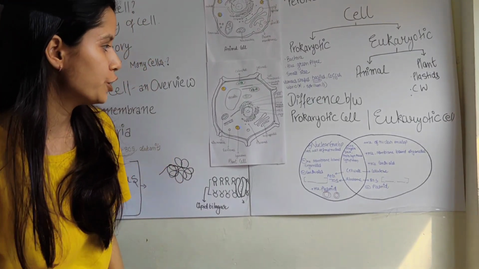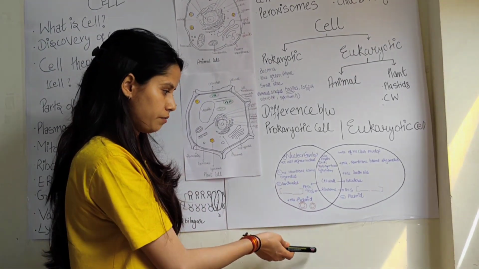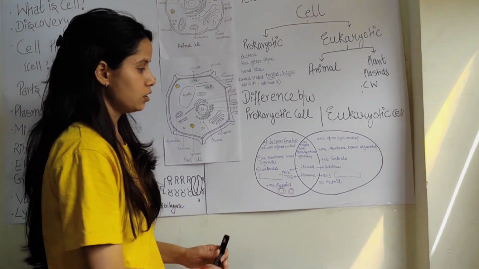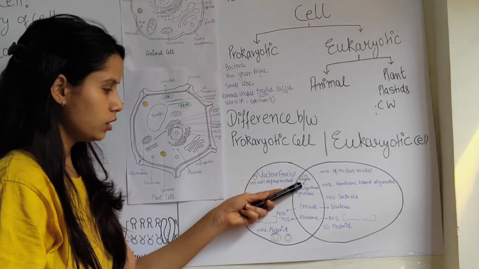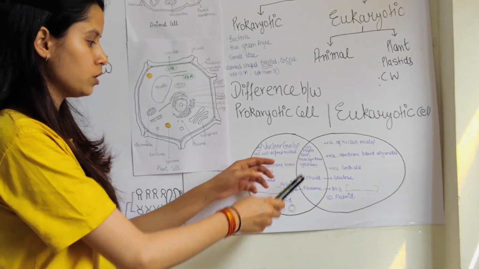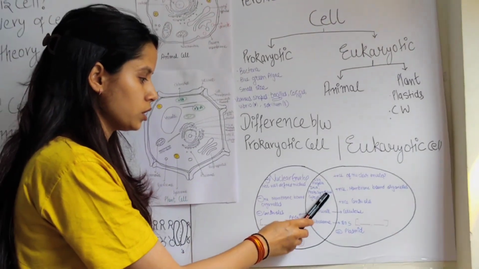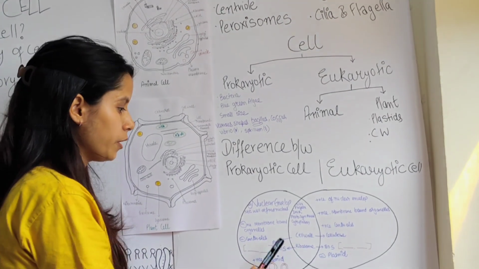Further, let's see the difference between prokaryotes and eukaryotes and what the similarities between them are. First look at the similarities: both prokaryotes and eukaryotes have cilia and flagella. They have their genetic material. They perform photosynthesis, but in eukaryotes only plant cells perform photosynthesis.